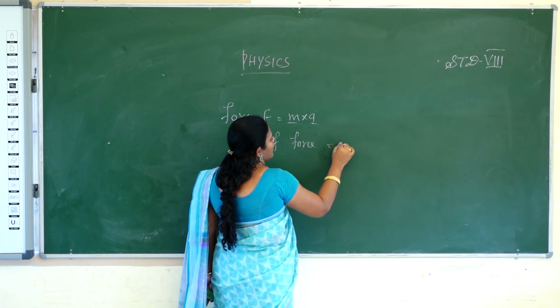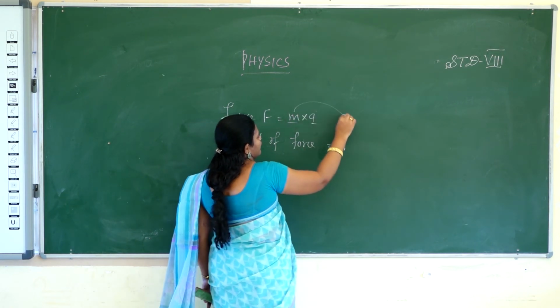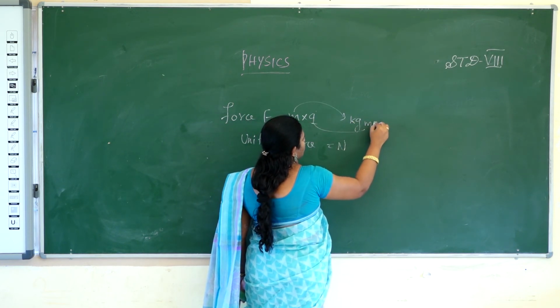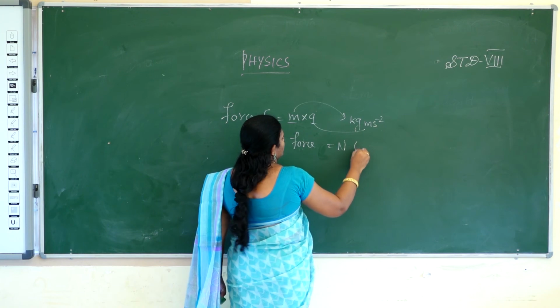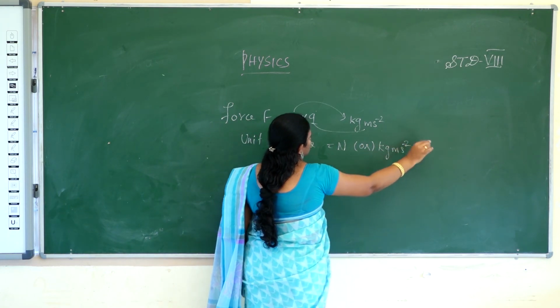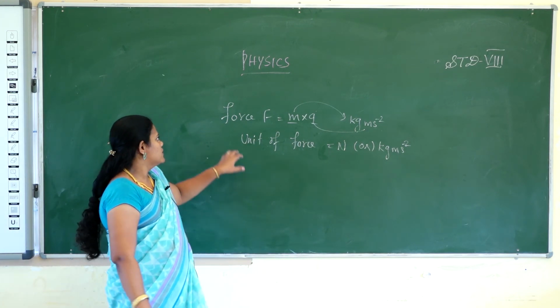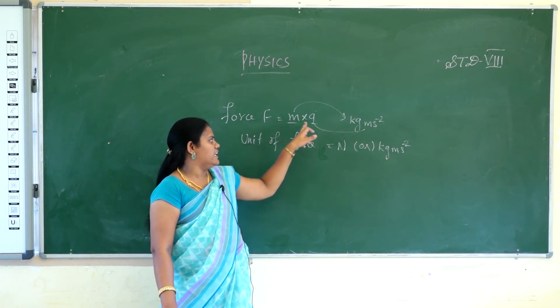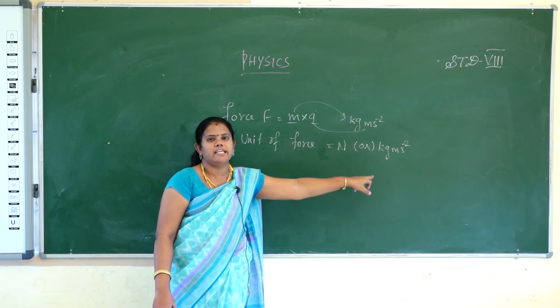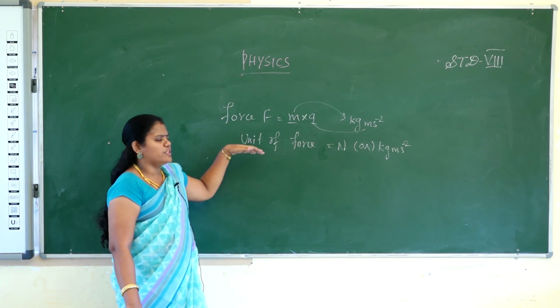Newton. The SI unit of mass is kilogram, and the SI unit of acceleration is meter per second squared. So the SI unit of force is Newton or kilogram meter per second squared. The force formula is F is equal to M into A. The unit of force is Newton or kilogram meter per second squared.